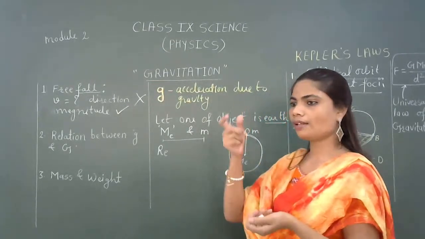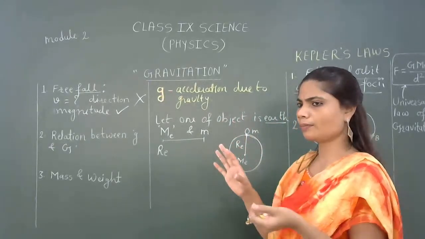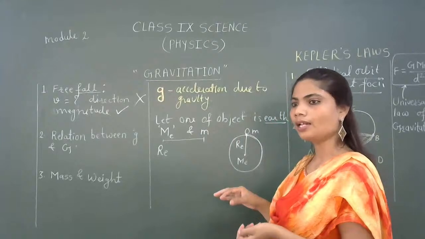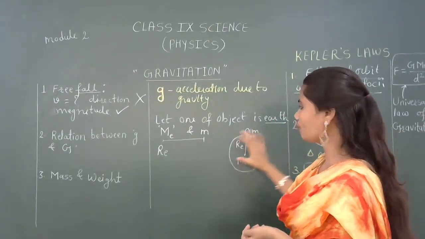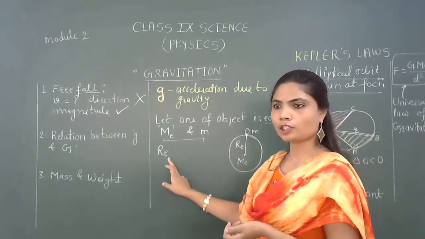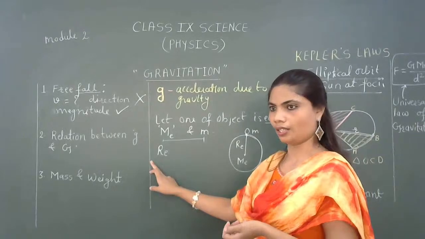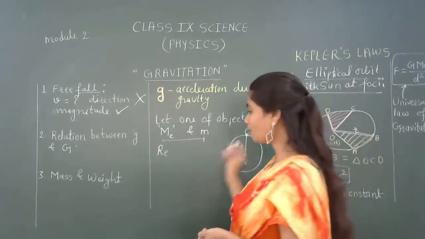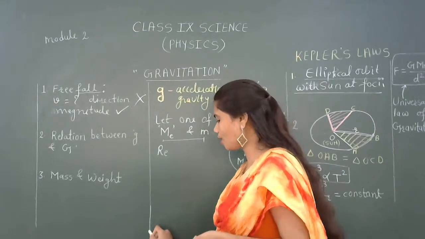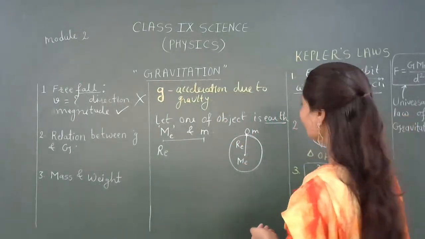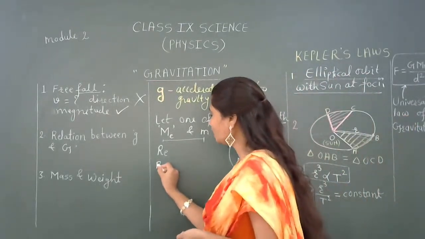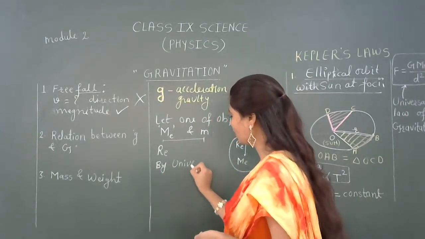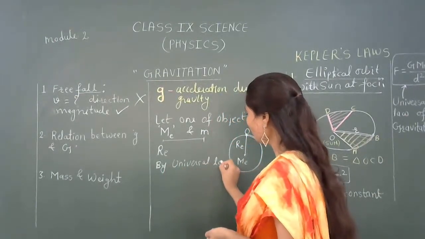So that pen or you, anyone, will be the other object, small m, and the mass of the Earth is capital M. And the distance between these two will be small d, replaced by the radius of the Earth, R. Okay, so now by the universal law of gravitation, which we learned in the last class, what will we have?